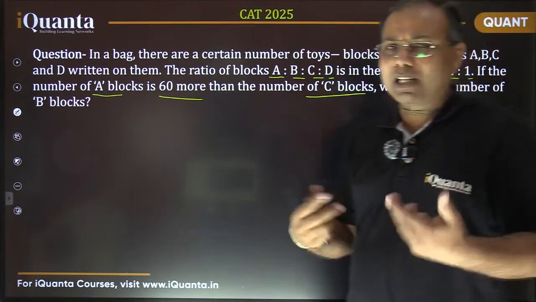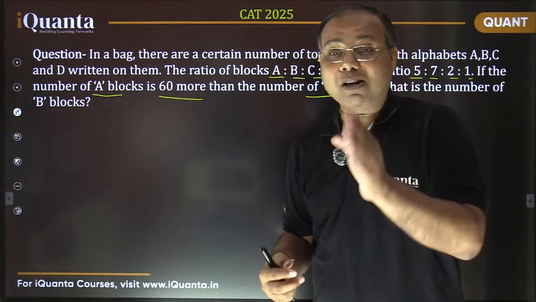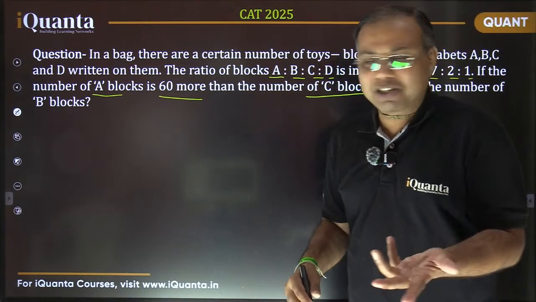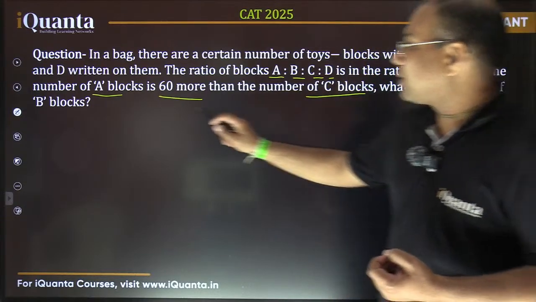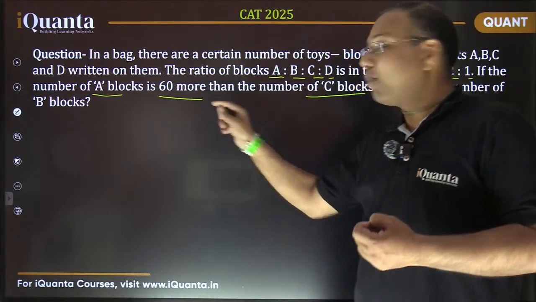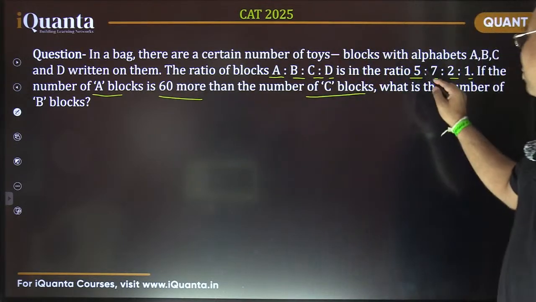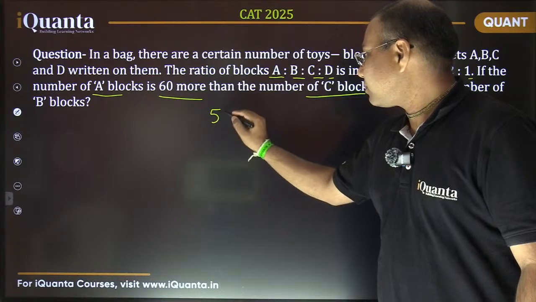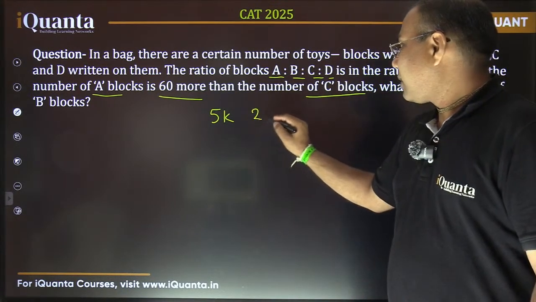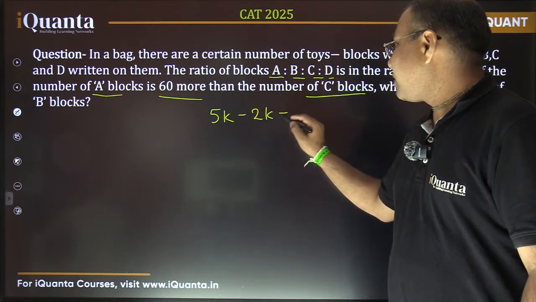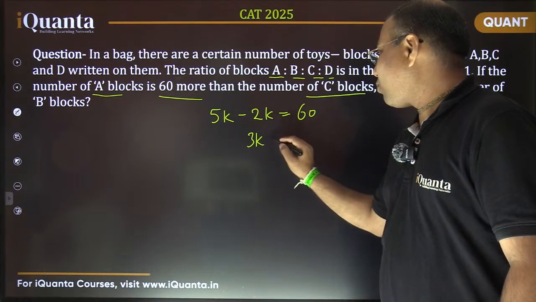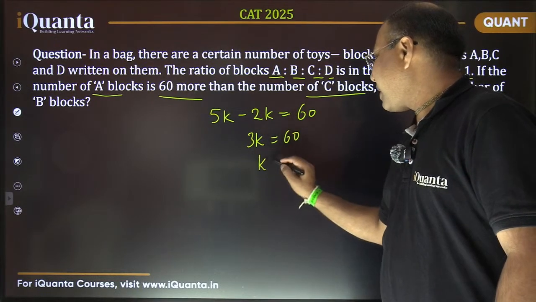So if I need to write the values, I need to use a common multiplier with all of them. So if I use a common multiplier K, let's say, it's talking about the difference in the number of A blocks and C blocks. The A blocks is 60 more than the C blocks. So A blocks कितने हो जाएंगे? 5K. And C blocks कितने हो जाएंगे? 2K. And it is given that their difference is equal to 60. So from here we directly get that 3K is equal to 60, or basically K equals 20.